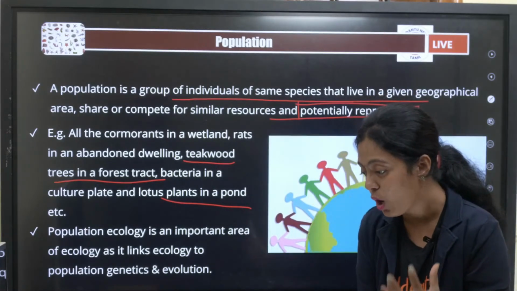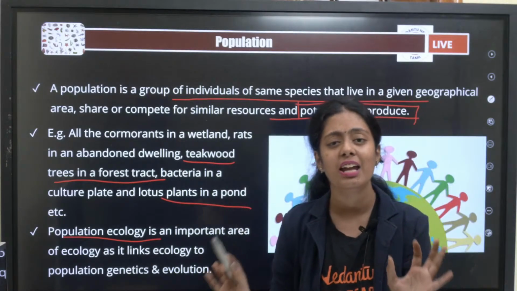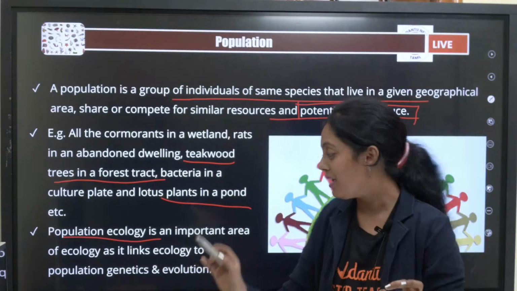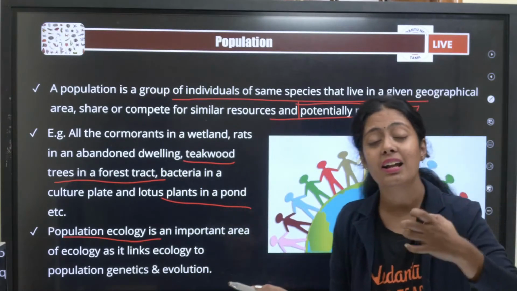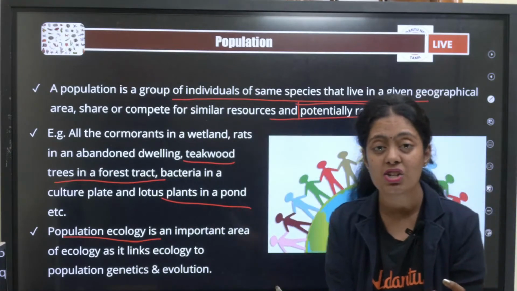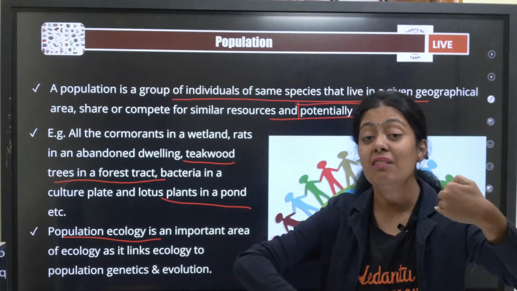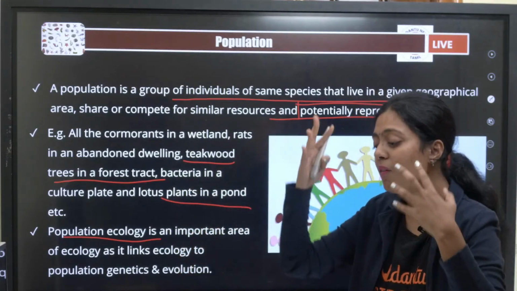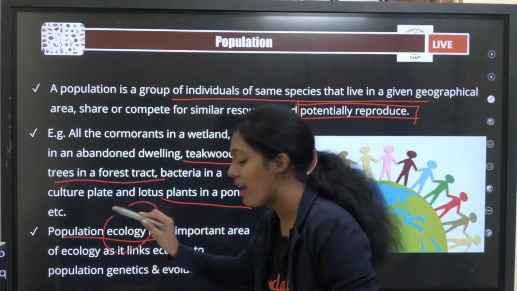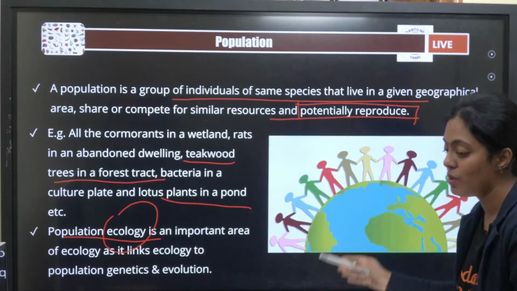There is one science called population ecology. Can anyone tell me what is ecology in the chat section? It is an important area that links population genetics and evolution. Ecology is the study of interaction between the living and non-living things. Very very important. So that is about population for you guys.